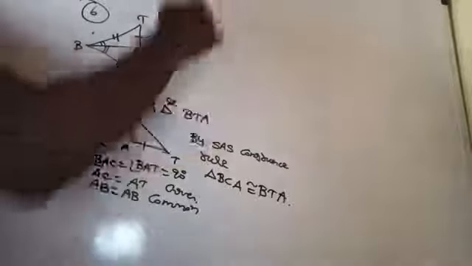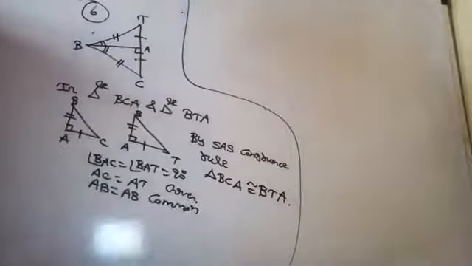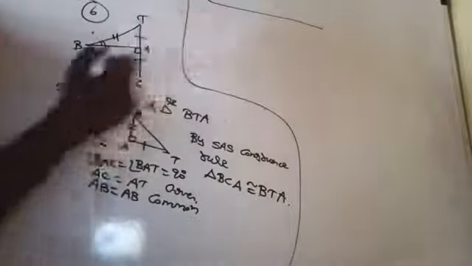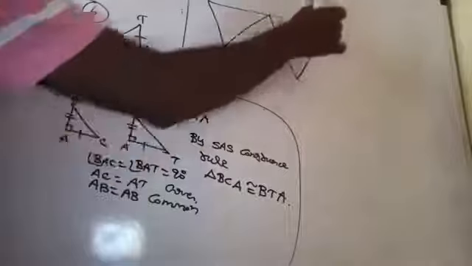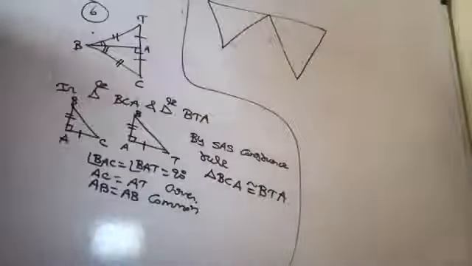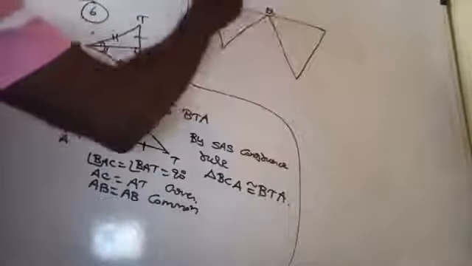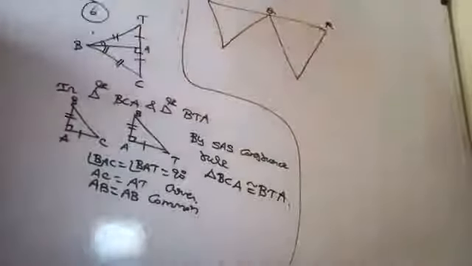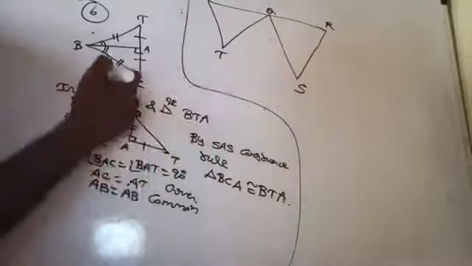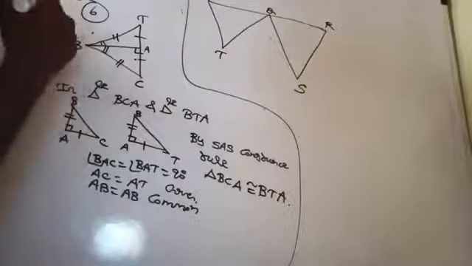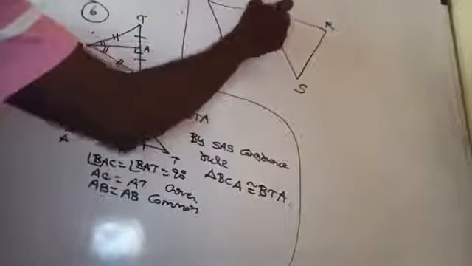In the same question, the second part is given. It has points Q, P, R, T, S. Angle T equal to angle Q, it is given.